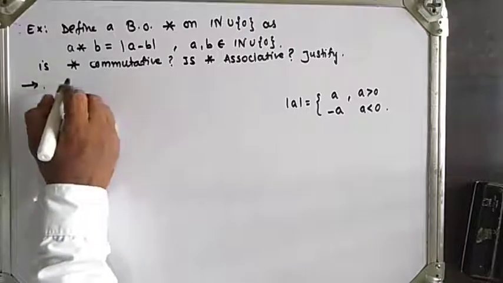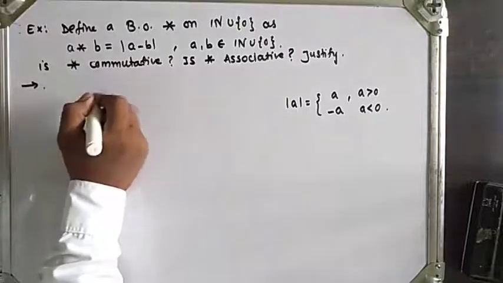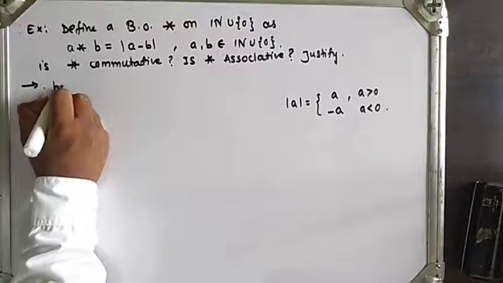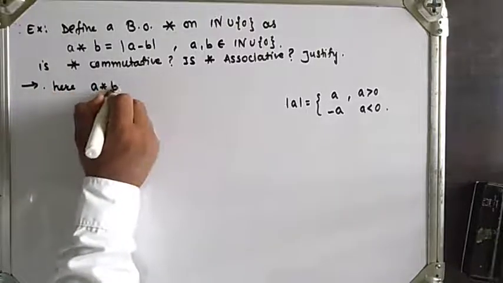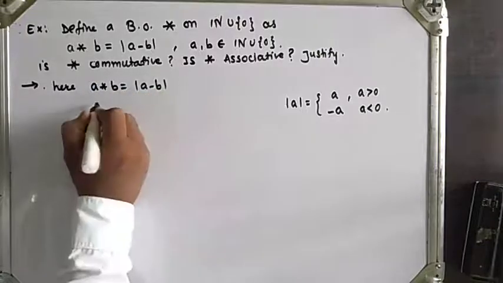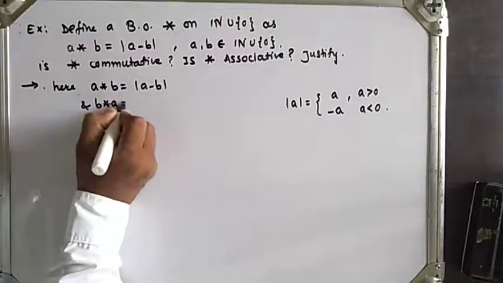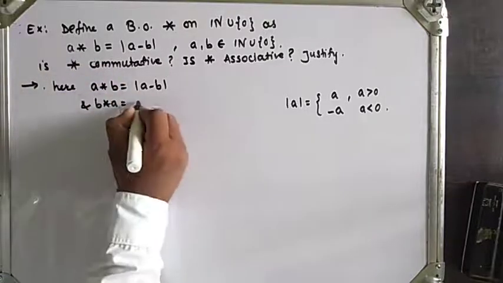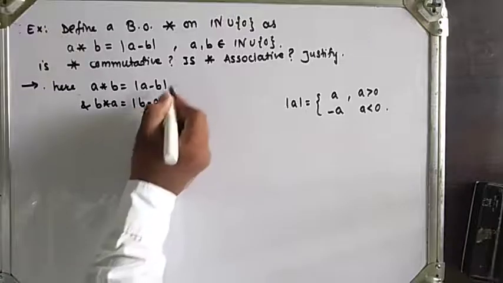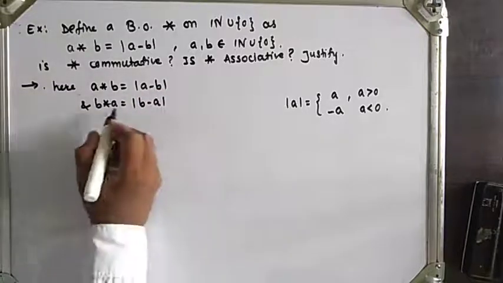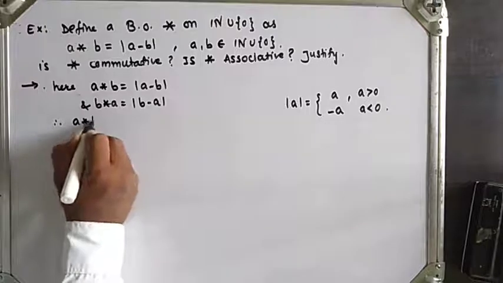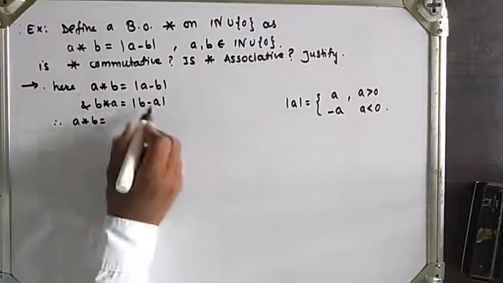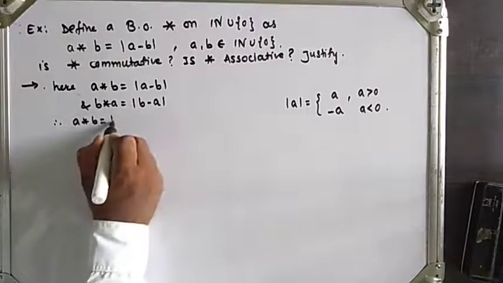Now, the star operation is defined on a and b as a star b equal to the absolute value of a minus b. So obviously we see that a star b and b star a are the same, so star is commutative. Taking an example, a star b is equal to mod a minus b, and for b star a I replace a by b and b by a, so b star a is equal to mod b minus a. Both values will be the same, because the modulus value is always positive. So a star b is equal to b star a.